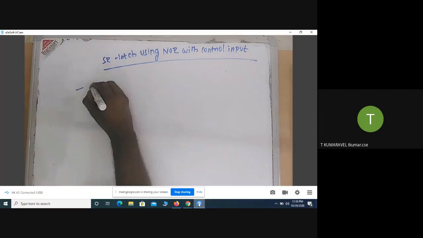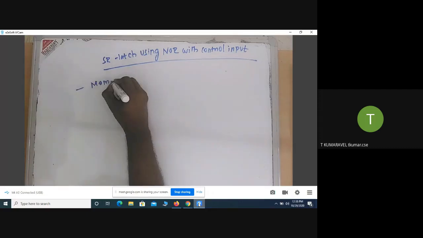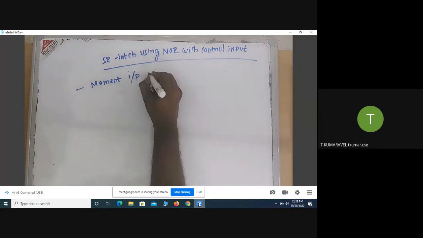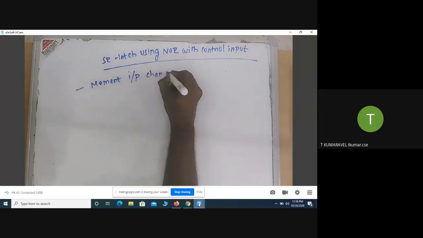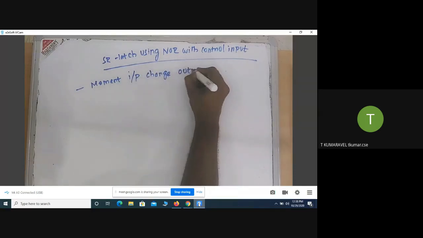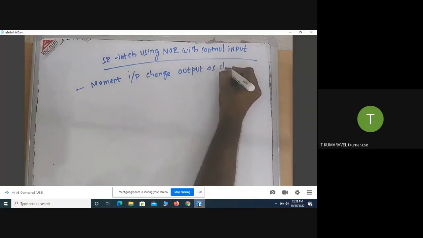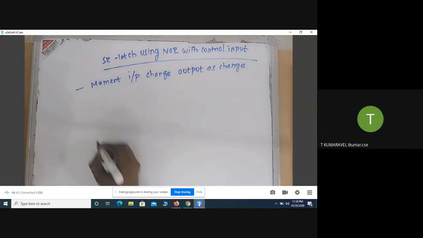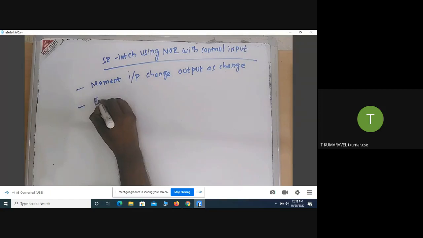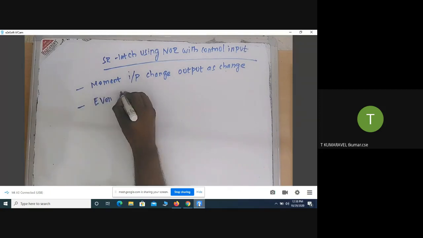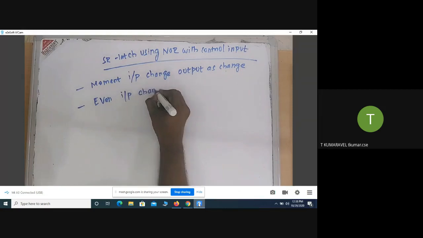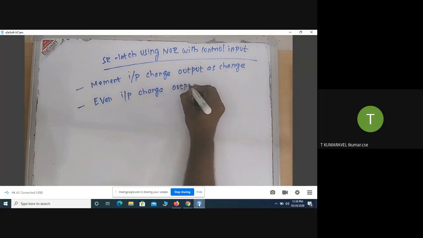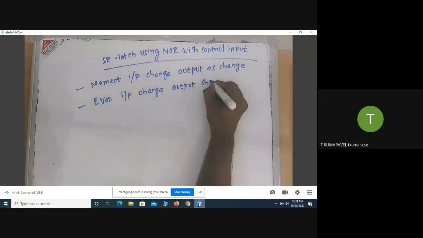The moment the input changes, definitely the output also changes. Suppose you use the control input: even if the input changes, the output should not be changed.